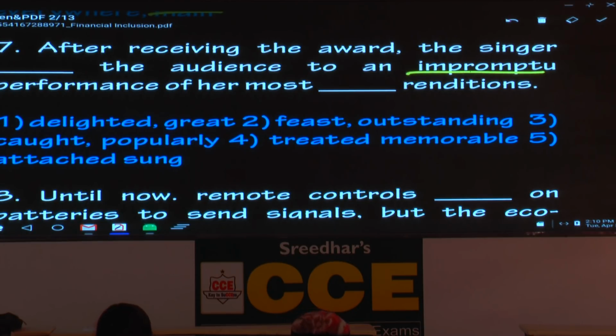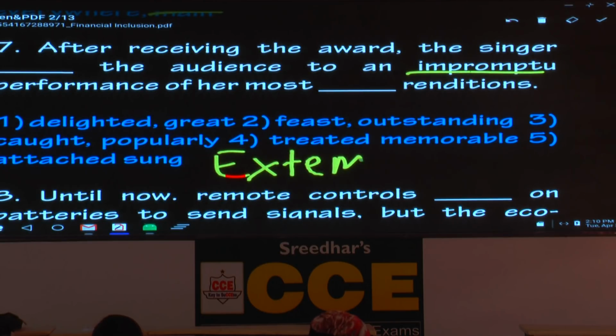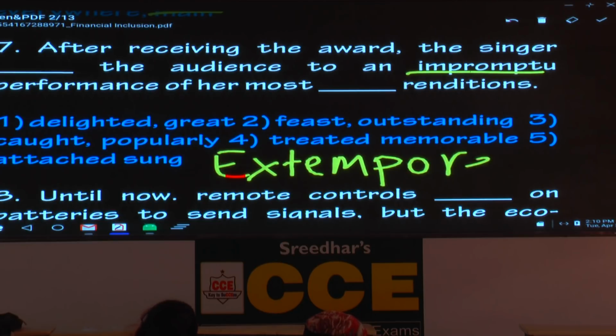Generally, because the context is music, singing, we use words like impromptu, spontaneous. But imagine it is about a presentation, it is about a speech, and it is about public speaking. Then we don't use the word impromptu, and we use the word, please write the word extempore. You have got it already. Write the word extempore speech.